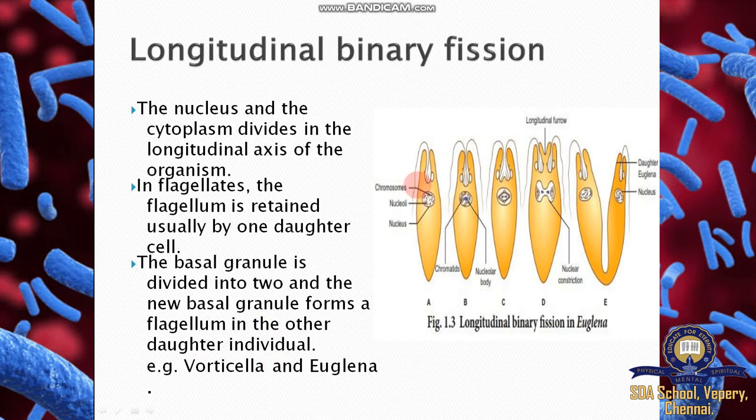So here only one flagellum moves to one of the cells, and the other cell forms a newly formed flagellum, while the existing one keeps its long flagellum. So the flagellum stays on one daughter cell, and the other daughter cell produces a new flagellum. That is longitudinal binary fission in Euglena.